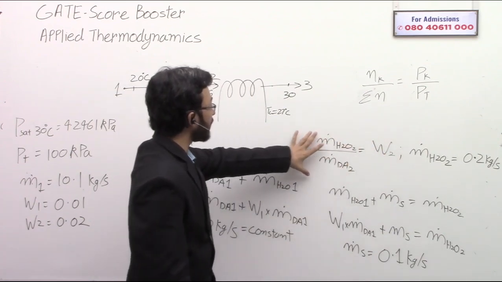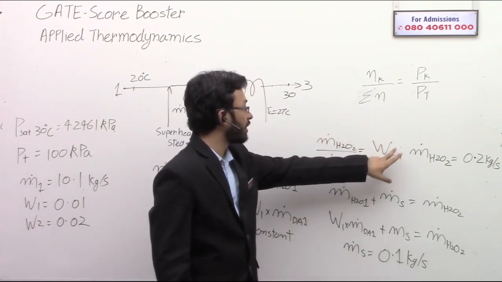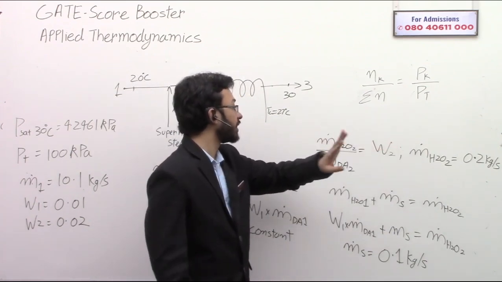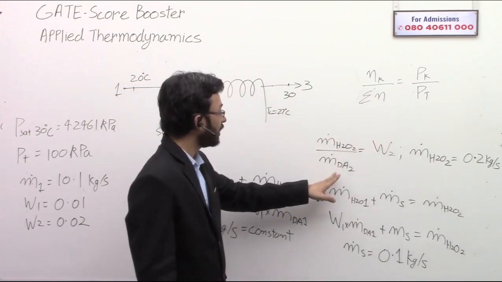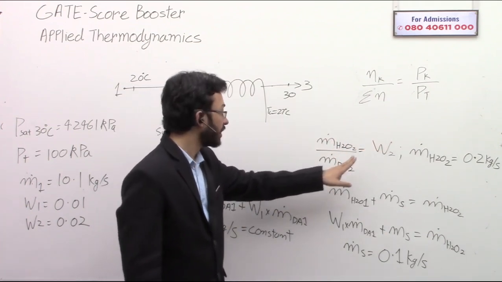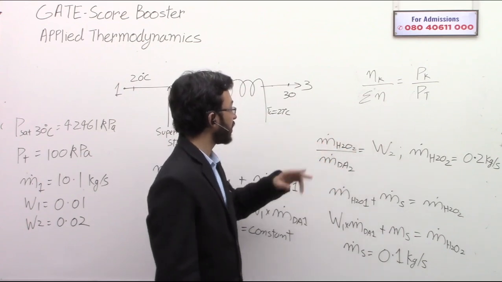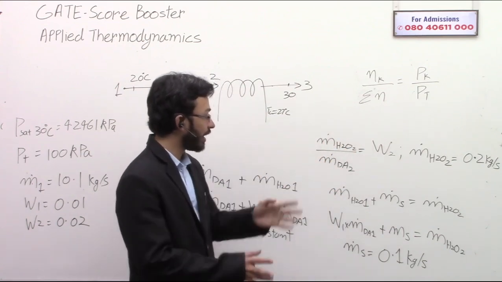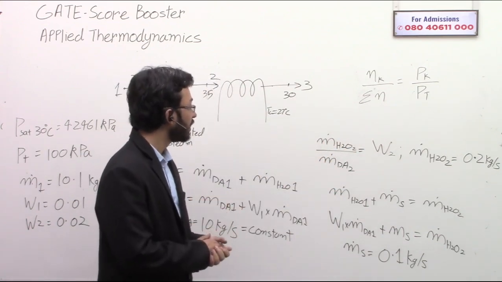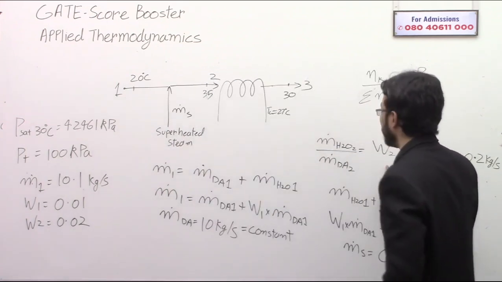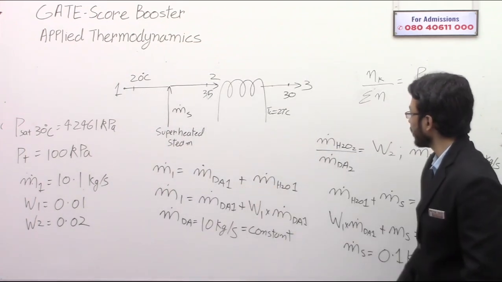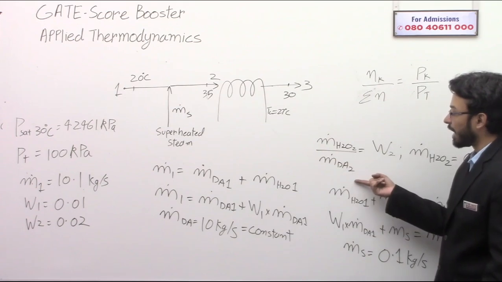Now see. This is the formula for the specific humidity: the mass of water vapor divided by the mass of dry air. Okay. So now see. W2 is known. We have calculated the mass of dry air.